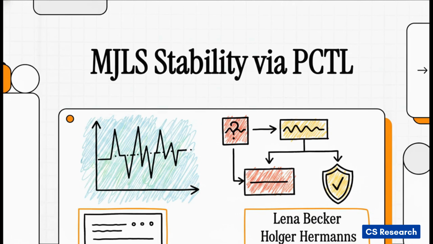All right, let's dive right into this explainer. Today, we're unpacking something absolutely fascinating and, yeah, highly technical. We're looking at how to assess the safety of complex, unpredictable dynamical systems using probabilistic model checking. We're drawing directly from a brilliant paper by Lena Becker and Holger Hermans, which actually tackles a fundamental flaw in how engineers have traditionally analyzed the stability of these unpredictable systems. It's a real game changer.